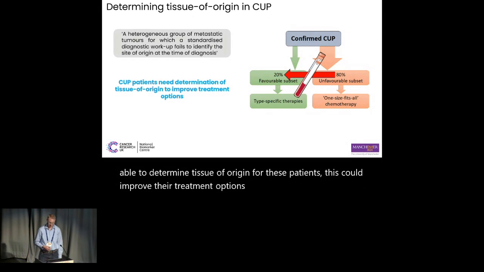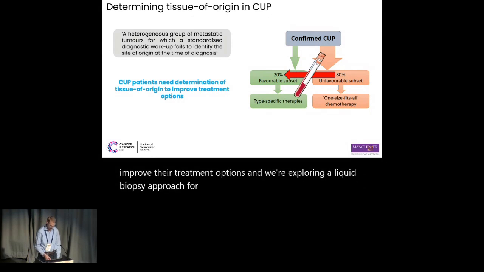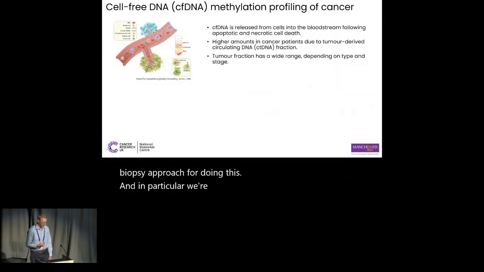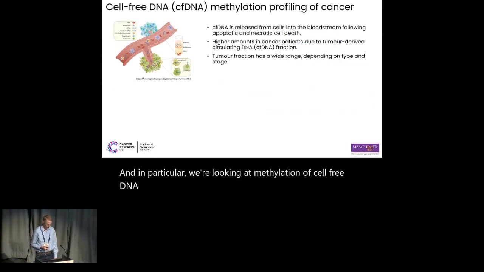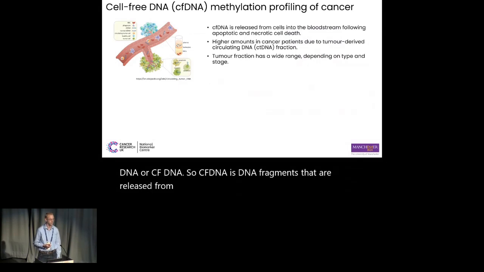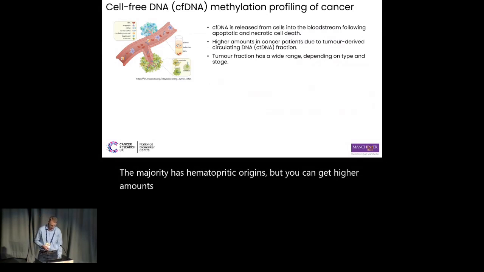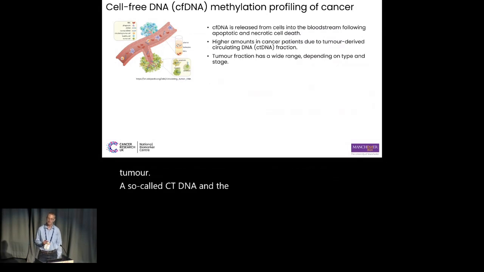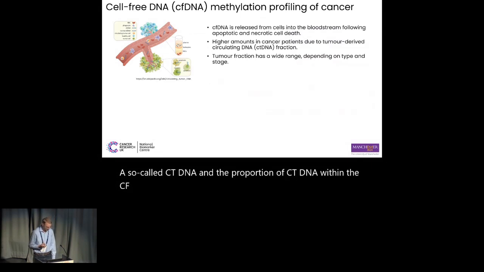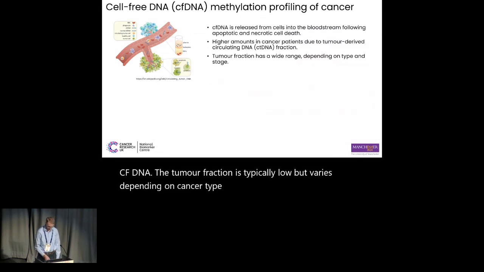And we're exploring a liquid biopsy approach for doing this. And in particular, we're looking at methylation of cell-free DNA, or cfDNA. So cfDNA is DNA fragments that are released from cells into the bloodstream following cell death. The majority has hematopoietic origins, but you can get higher amounts in cancer patients due to circulating DNA from the tumour, so-called ctDNA. And the proportion of ctDNA within the cfDNA, the tumour fraction, is typically low, but varies depending on cancer type and stage.